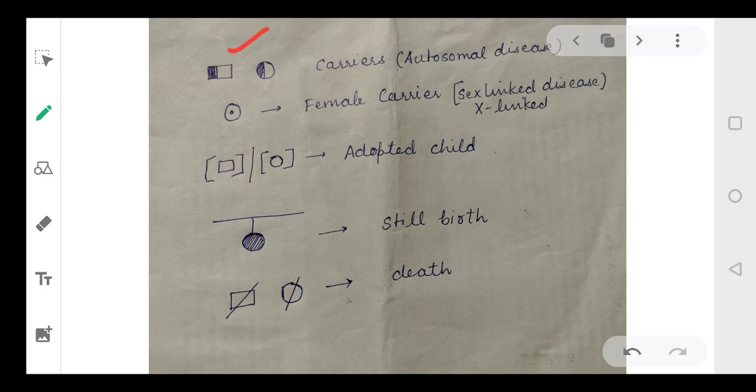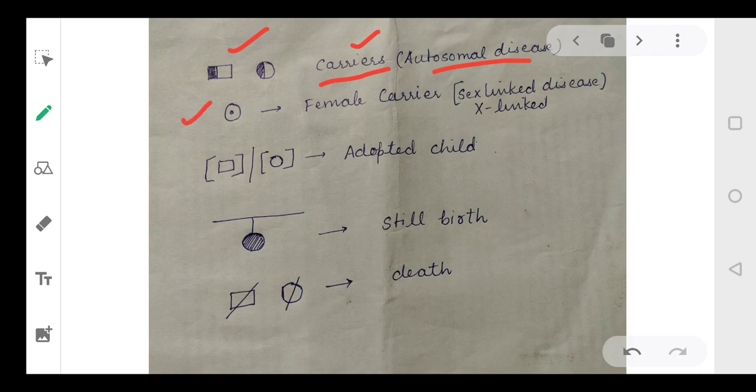So if this half portion is there, sometimes these symbols are also used. It represents a carrier, and that too of an autosomal disease. So this is a hint for you: if the carrier is drawn this way, with half portion black, then it is a carrier, meaning that person does not show the phenotypic expression of the disease. There is no disease in them, but the disease genes are present inside.